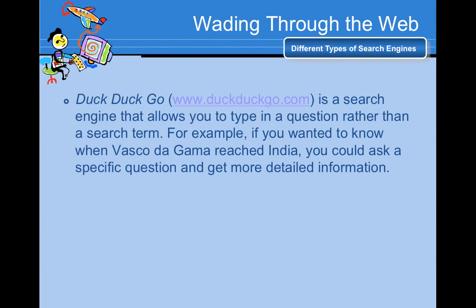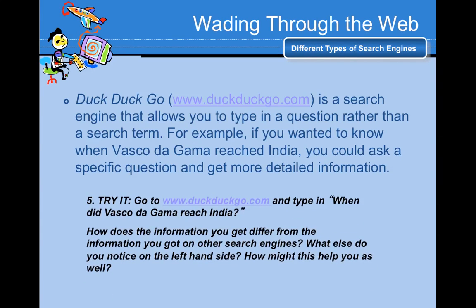Another website, DuckDuckGo, is a search engine that allows you to type in a question rather than a search term. For example, if you wanted to know when Vasco da Gama reached India, you could ask a specific question and get more detailed information. So go ahead and try it. Go to www.duckduckgo.com and type in, when did Vasco da Gama reach India?